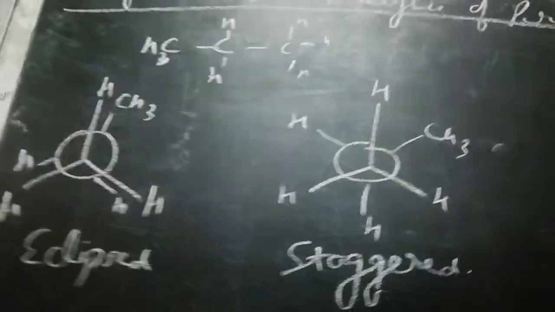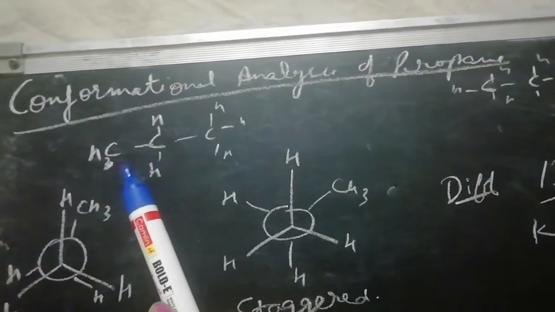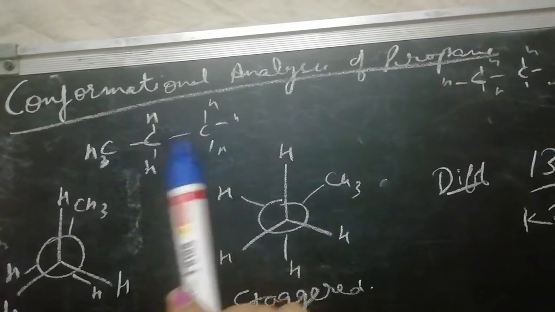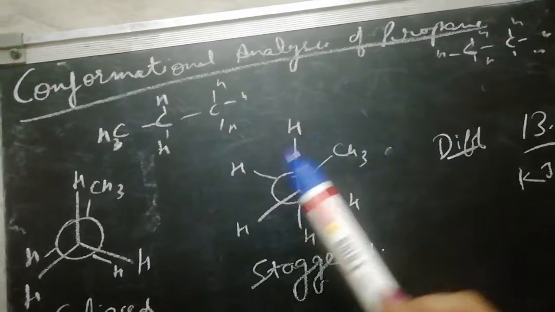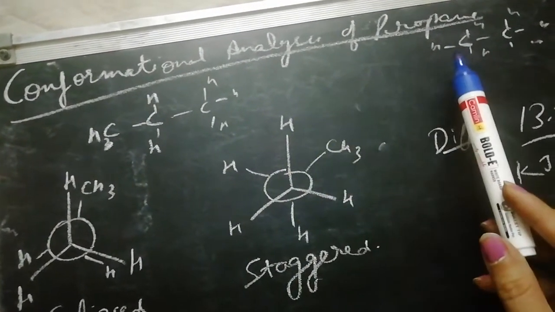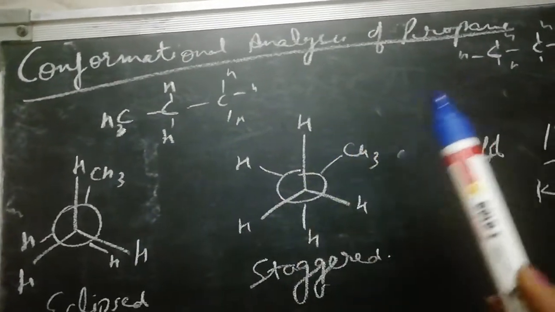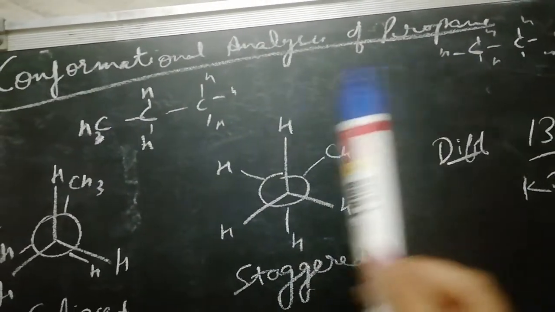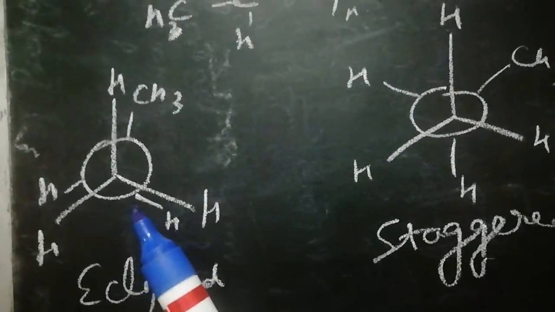Now if we want to discuss the conformational analysis of propane, how do we draw the structure of propane? This is the ethane molecule, CH3. If we replace one hydrogen of ethane by a CH3 group, then we will get propane, CH3, CH2, CH3. We will draw the conformations of propane in the same manner as we have drawn the conformations of ethane. The only difference is that a hydrogen atom of ethane will be replaced by a methyl group. So this is the conformation of propane.